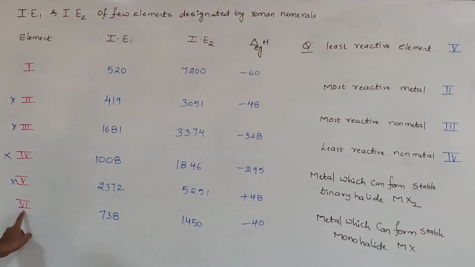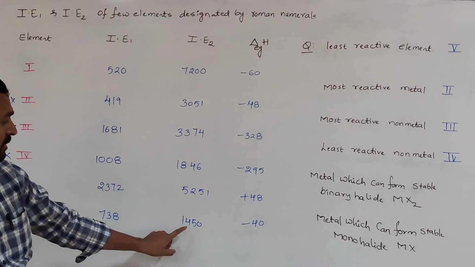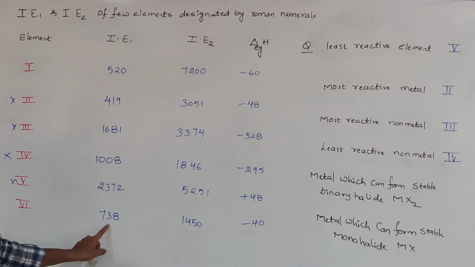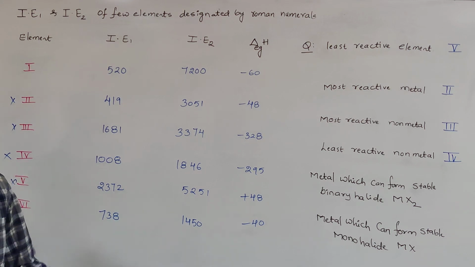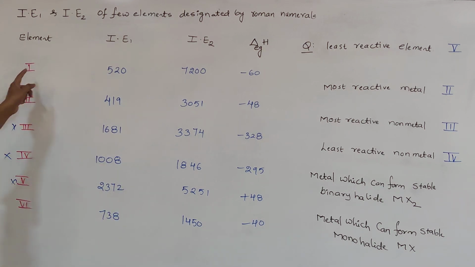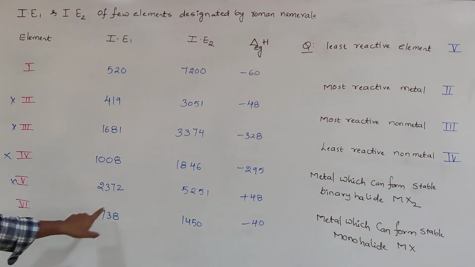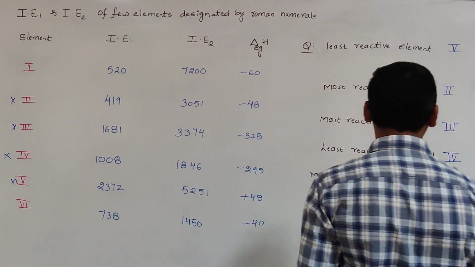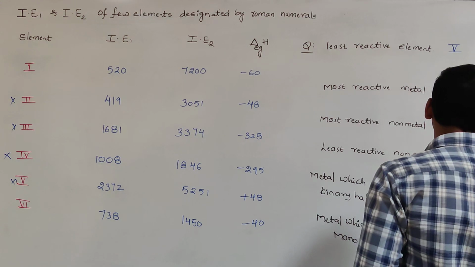In the sixth case, 738 and 1450. Here the difference between the first and second ionization enthalpy is less, whereas in the first case it is large. So the sixth element is ready to lose the electrons, and that can form the stable binary halide MX2. So the answer here is the sixth one.